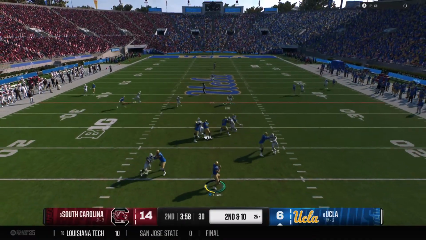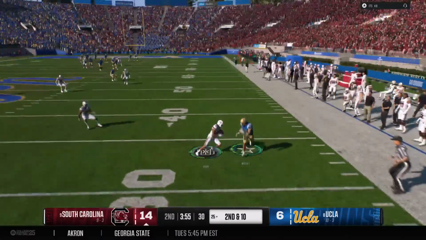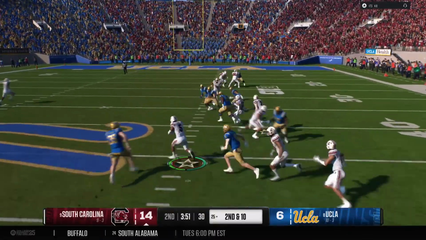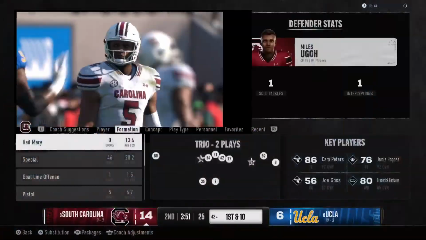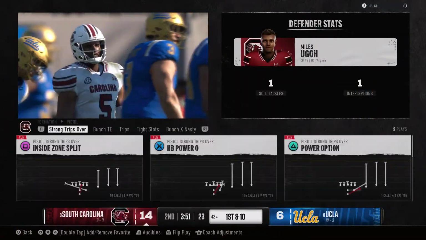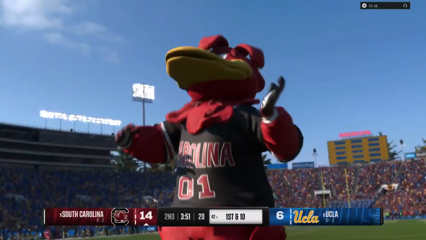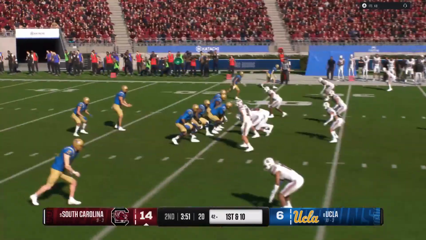Dropping back, it's Stewart. And he's going to launch it deep again. And that one's picked off. What a play. Going the other way, can they catch him? Finally able to take him down, but that's a great return after the pick. Boy, great hands by the defender to take that ball away and pretty much steal it from the intended receiver. I don't know if I'd be targeting that defender very many more times.